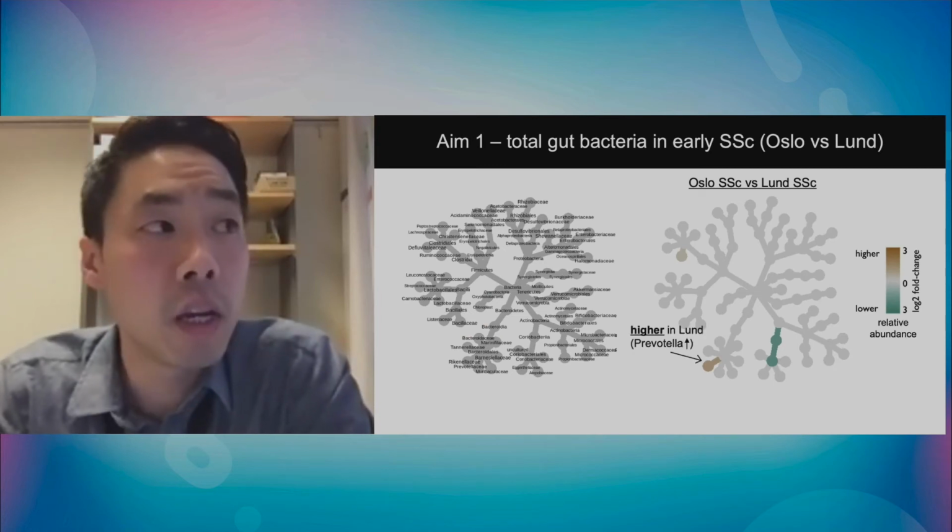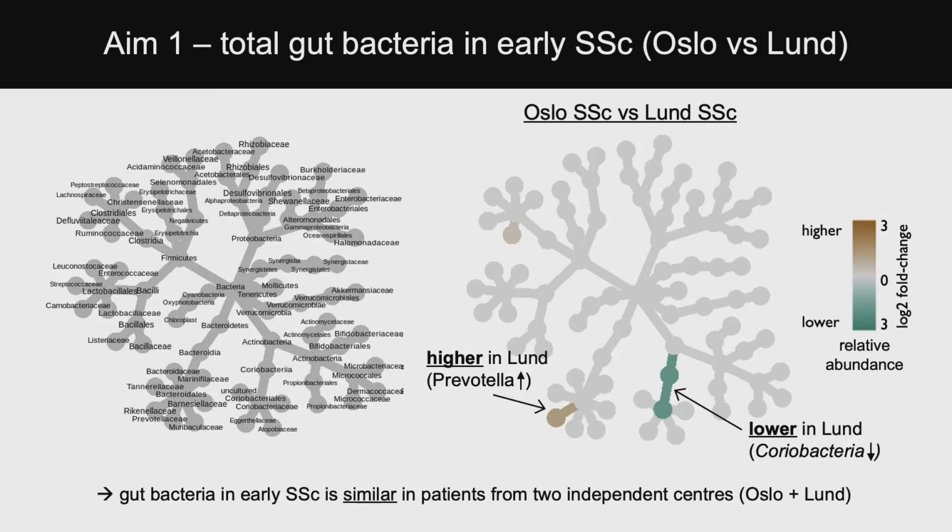And what I'm showing here is a phylogenetic tree of the bacteria that we detected. How this can be interpreted is that on the baseline in gray is the Oslo cohort, and overlaid on top of that is the Lund cohort. The first question we want to ask is: are there any differences between these two independent SSC cohorts?